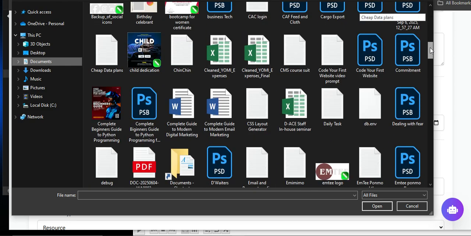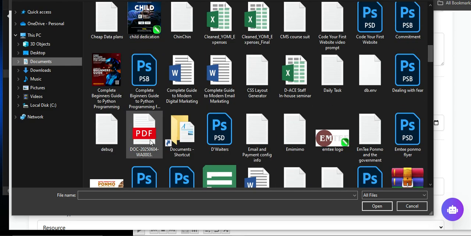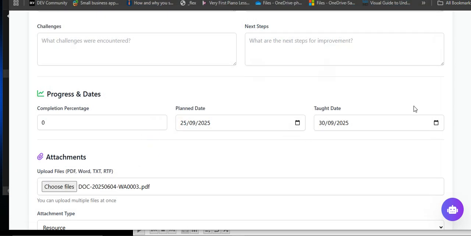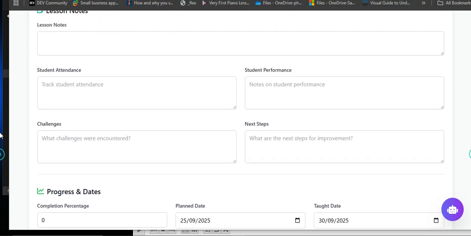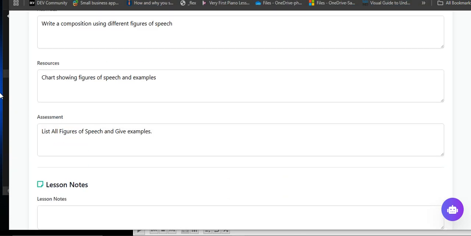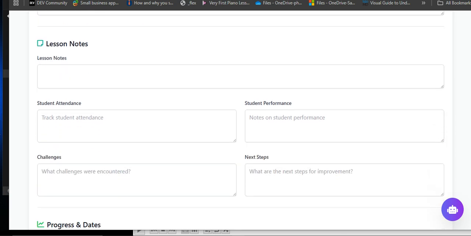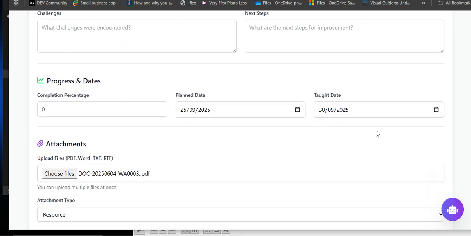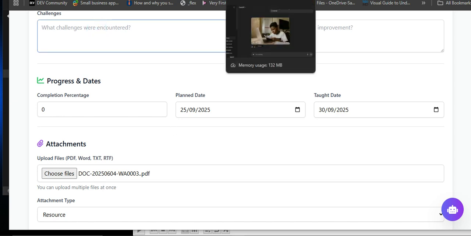Let me just look for any document. Like, let me just upload. Okay, so that means it's optional. You can either do your typing, or your preparation like we have been doing, or you upload the file. You understand? Or you upload the file. Okay. All right.